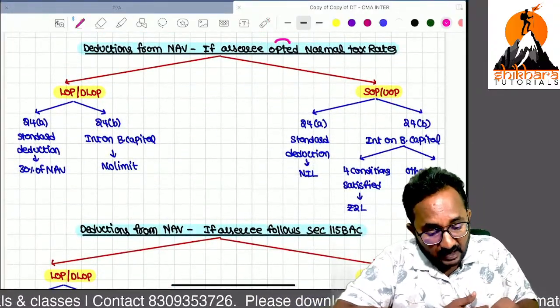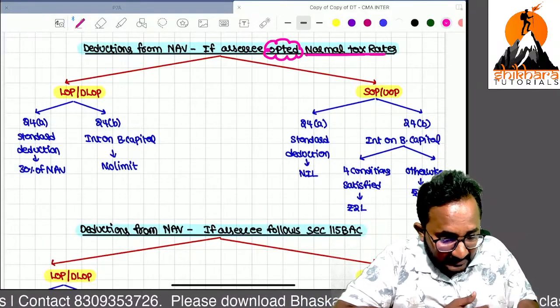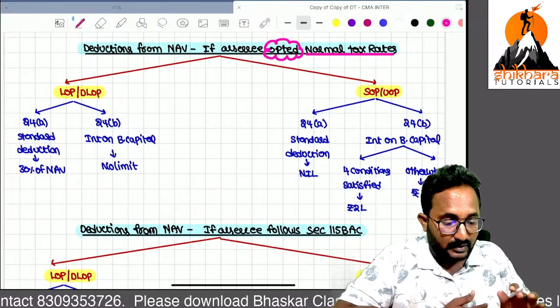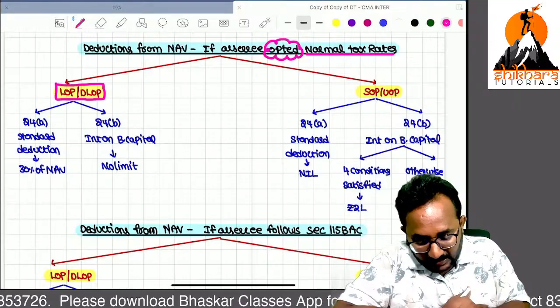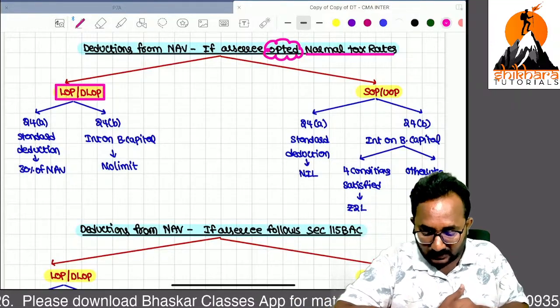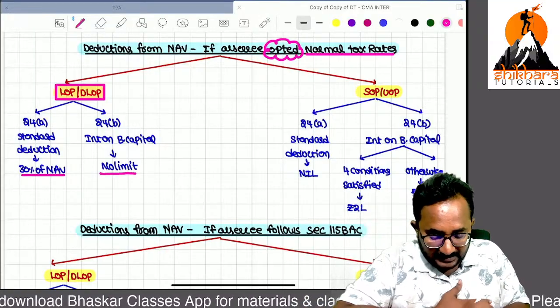Now, sir, very, very important, ma. If the SSE opted for the optional tax rate or normal tax rates, these are the deductions you can take directly. If let out property or deemed let out property, standard deduction you can take 30% of NAV, and interest on borrowed capital, there is no limit, ma.